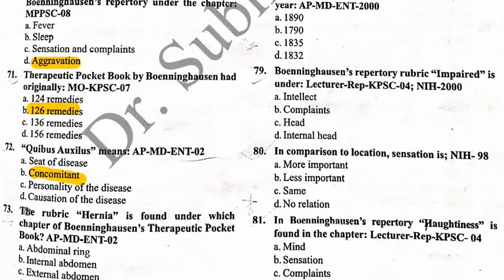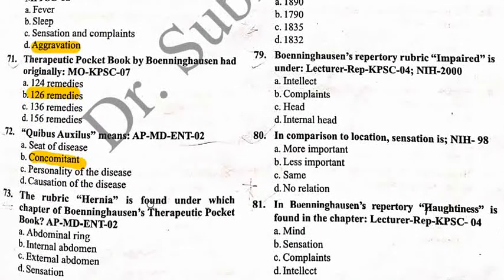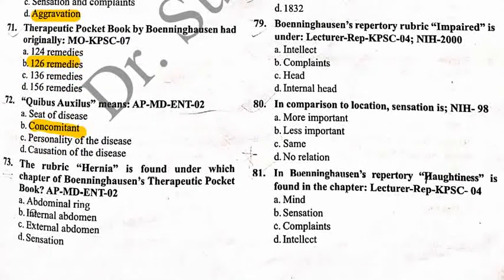Okay. Next, 73. The rubric hernia is found under which chapter of Boenninghausen's Therapeutic Pocketbook? Option A, abdominal ring; option B, internal abdomen; option C, external abdomen; and option D, sensation. So the correct answer is option B, internal abdomen.